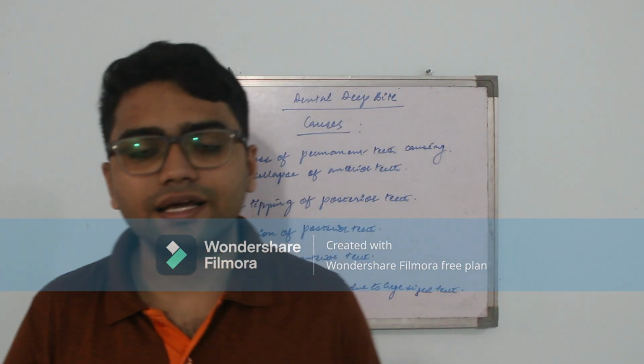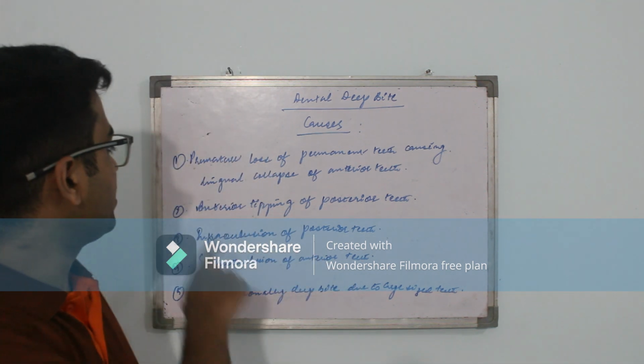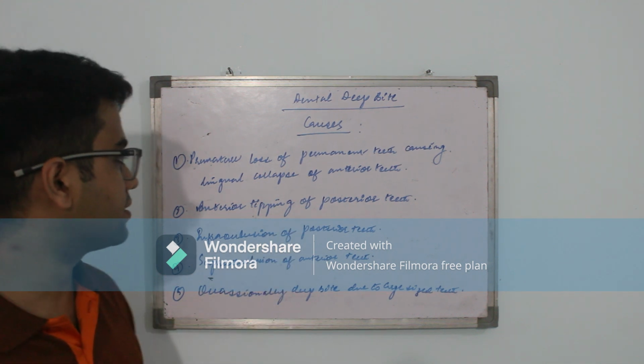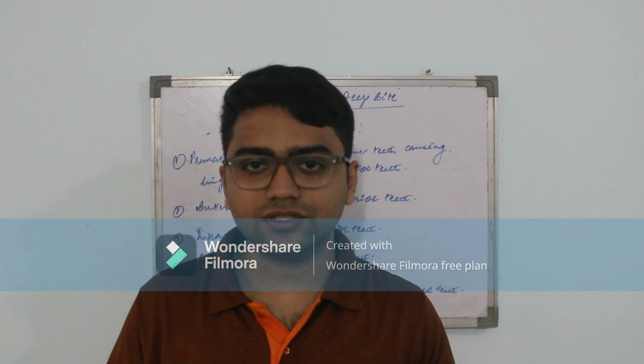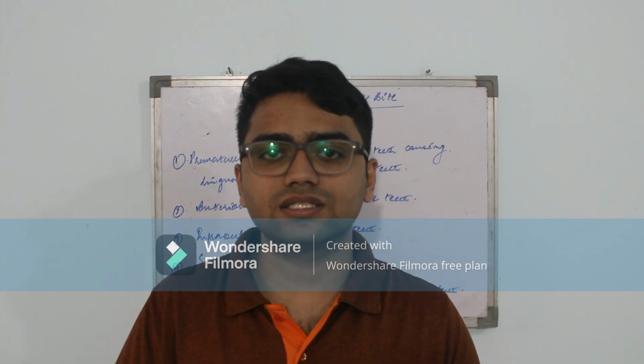Coming to the dental deep bite and the causes related to this. Coming to the first point, premature loss of permanent teeth causing lingual collapse of anterior teeth. When the permanent teeth are lost, naturally the anterior teeth try to come to cover the space towards the posterior side. When they come to the posterior side, the lingual collapse is seen. And due to this process, the maxillary dentition comes downwards to occupy the space which is left.